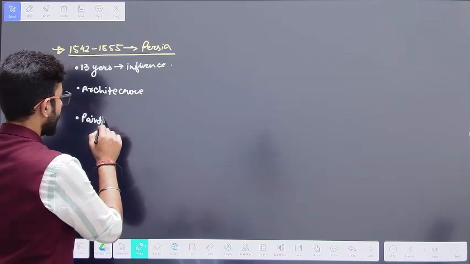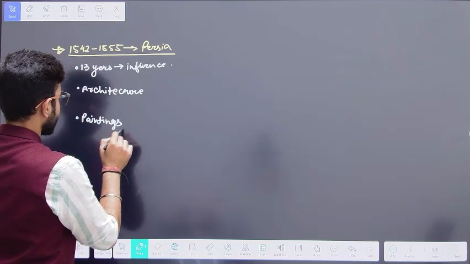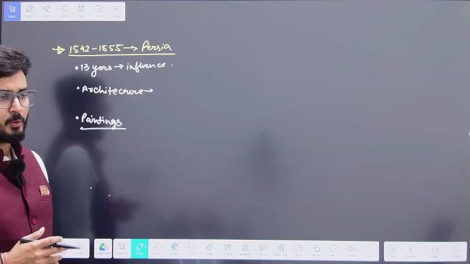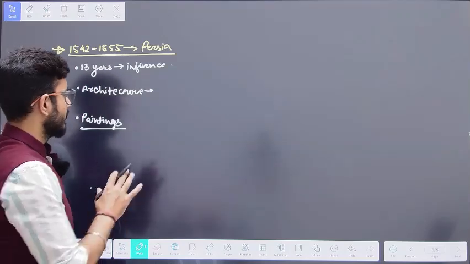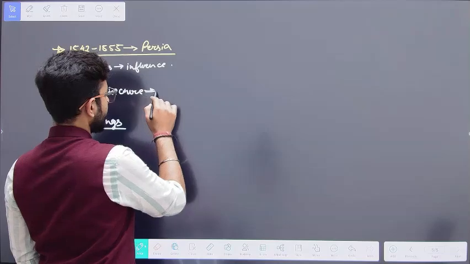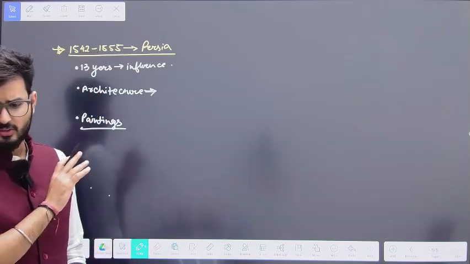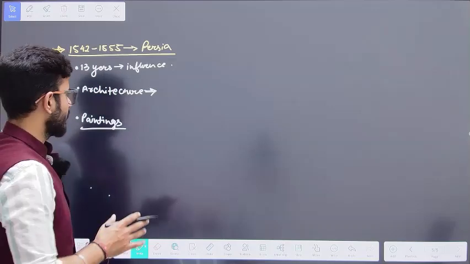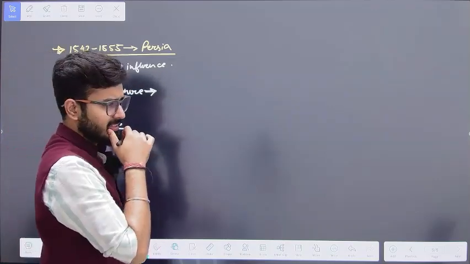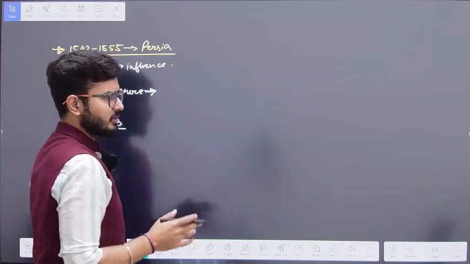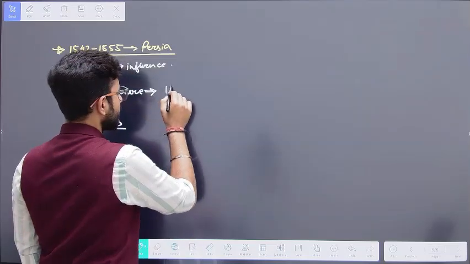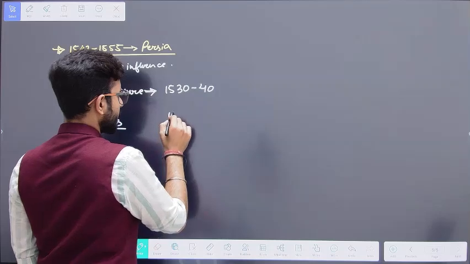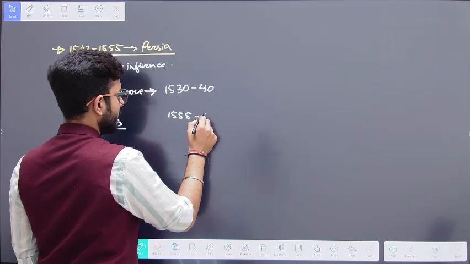Now what can we see on the architectural front? If I talk about the architecture under Humayun, this is something that I have already added in the PDF I provided you yesterday. What we know about Humayun's architecture is, firstly, that he has two phases of his rule: one is 1530 to 1540, and then 1555 to 56.